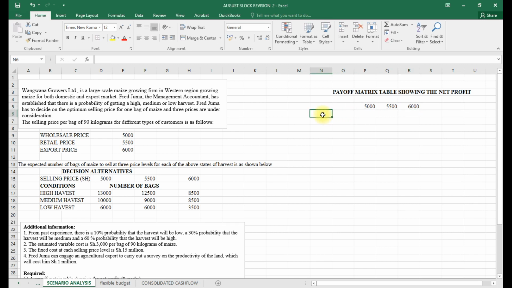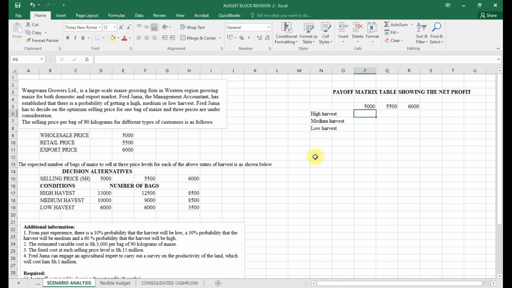You can either have high harvest, then the second one is medium harvest, and then the third one is low harvest.